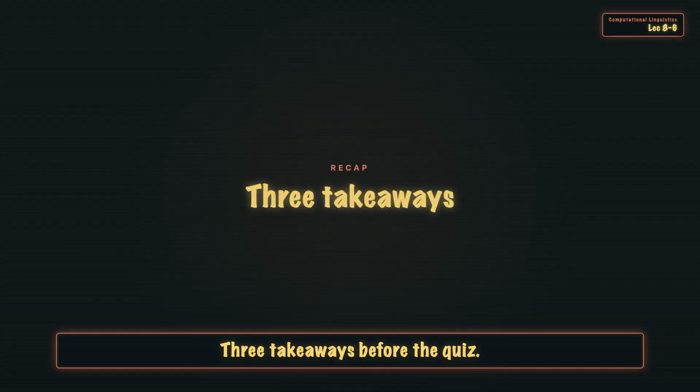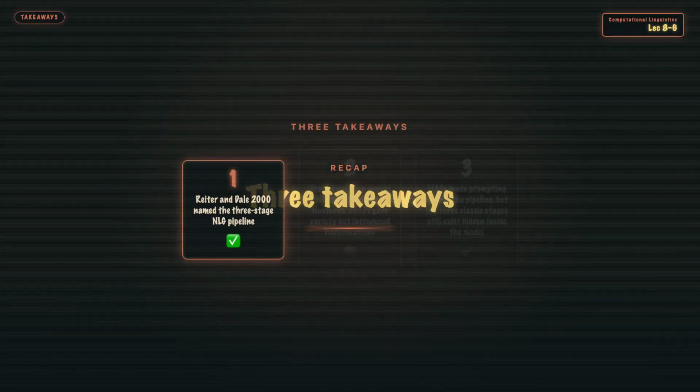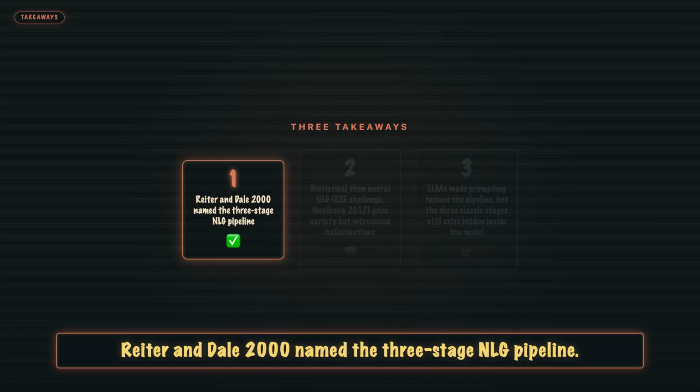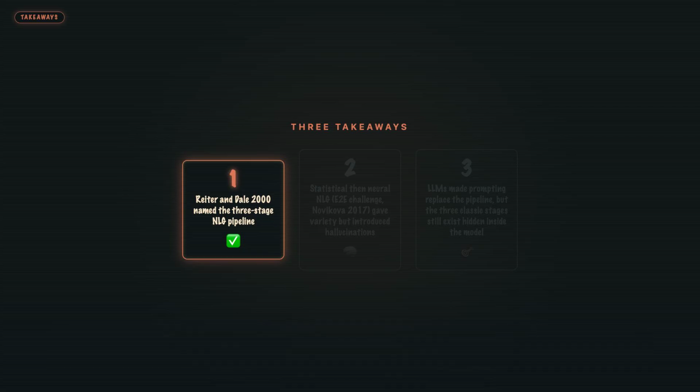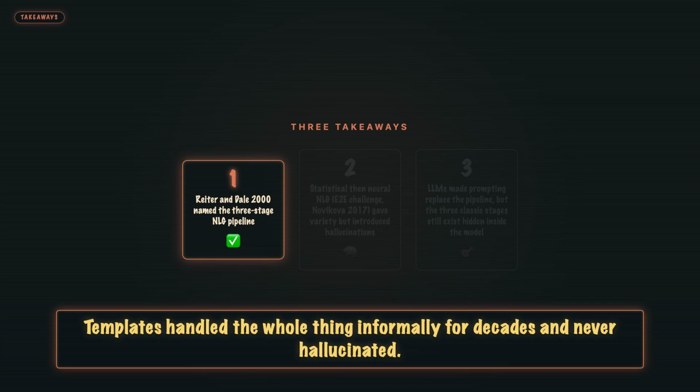3 takeaways before the quiz. 1. Reiter and Dale 2000 named the 3-stage NLG pipeline. Content selection, text planning, surface realization. Templates handled the whole thing informally for decades and never hallucinated.